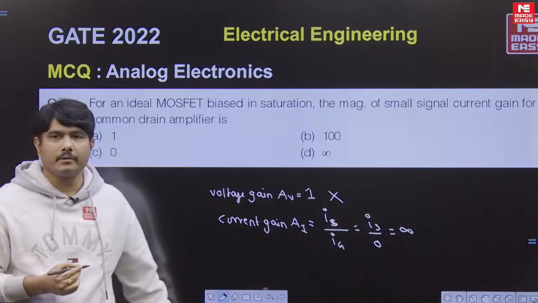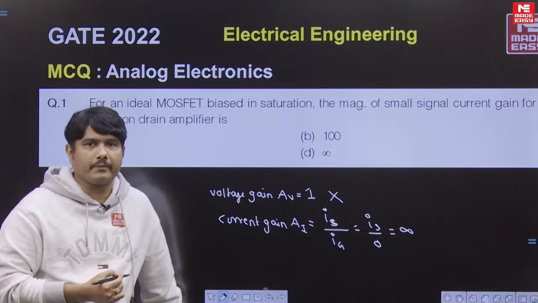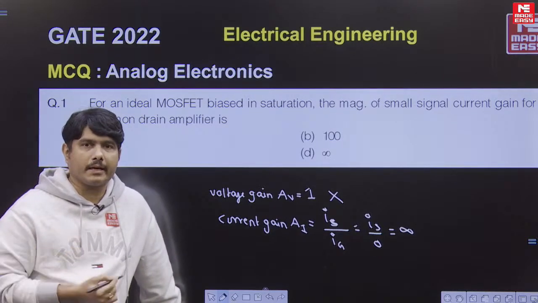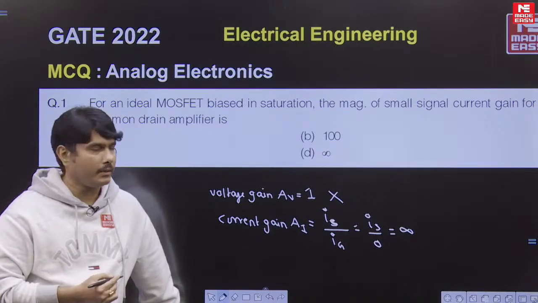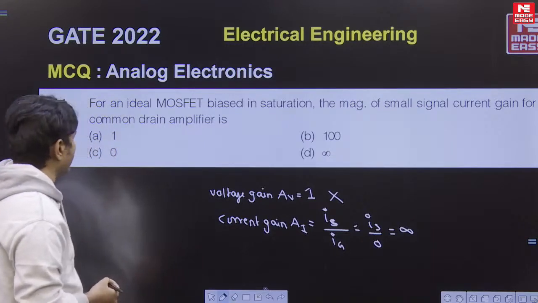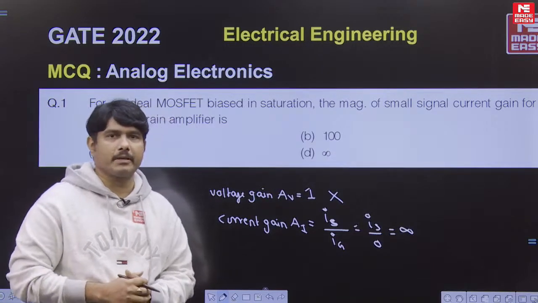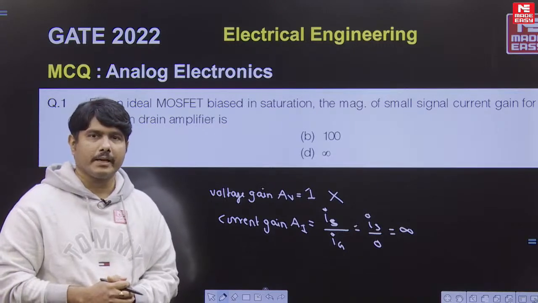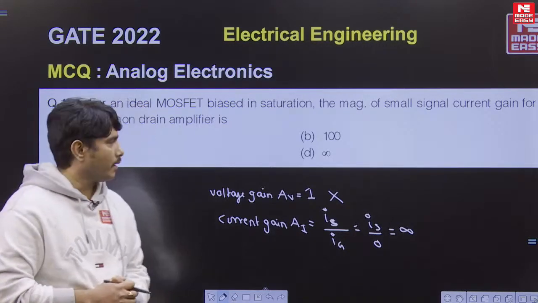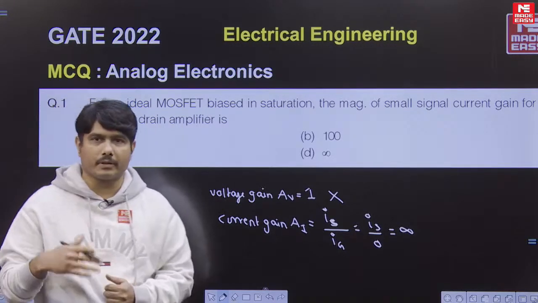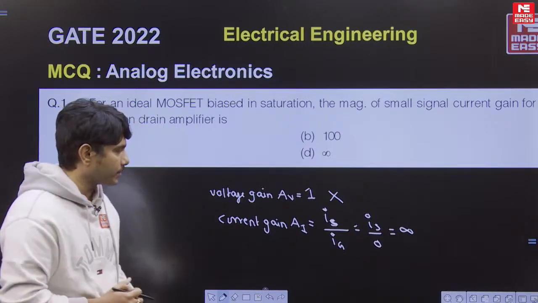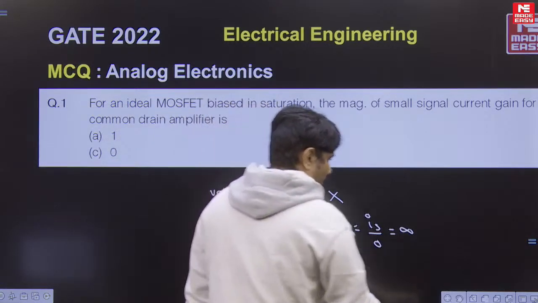So please remember, 1 is not the correct answer, infinite will be the correct answer, because the gate current IG cannot go into the MOSFET. According to the options, D will be the correct answer, infinite. So it is clear. I think we will go to the next question in analog electronics, the next slide.